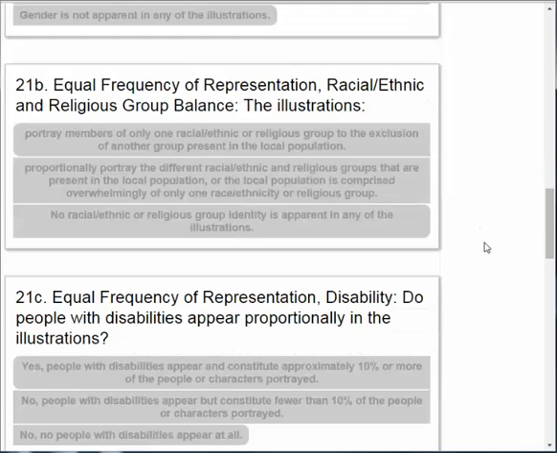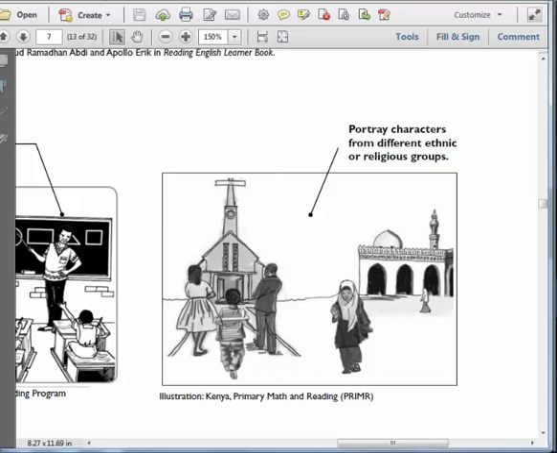All right. The next category is racial, ethnic, and religious groups. This one's going to be a little bit harder because, first of all, it may not be obvious from the illustrations which racial, ethnic group or religious group is being depicted, but then again, sometimes it is obvious based primarily on their clothing or their style of dress. You immediately know that it's one or the other, and certainly if they're involved in religious activities, in this example, these are obviously Christians and this is obviously depicting a Muslim.